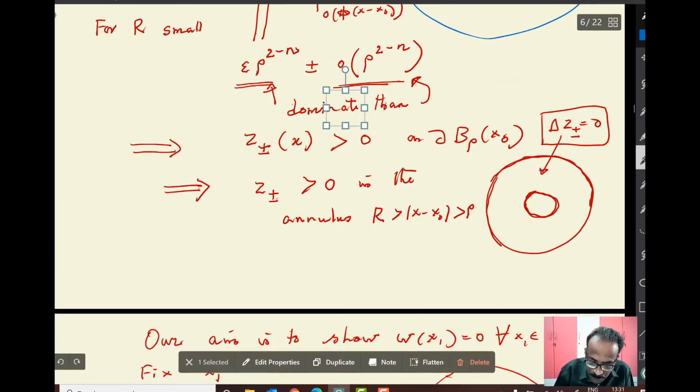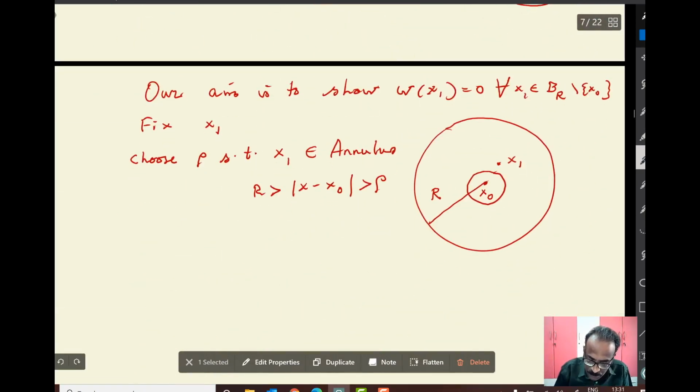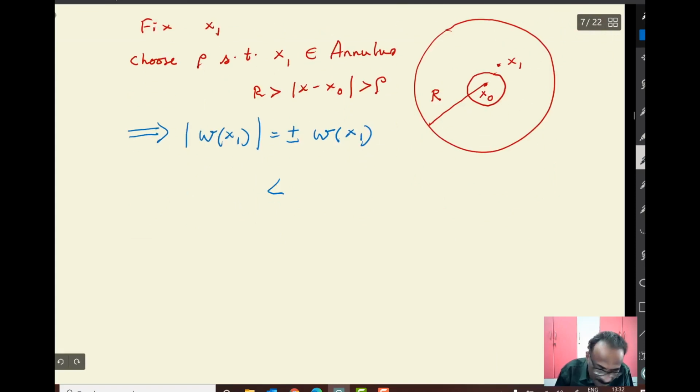So if I compute the modulus of W(x1), I can estimate it: it is equal to plus or minus, doesn't matter which sign, and that will be less than epsilon times |x1 - x0|^(2-a), because it is positive.